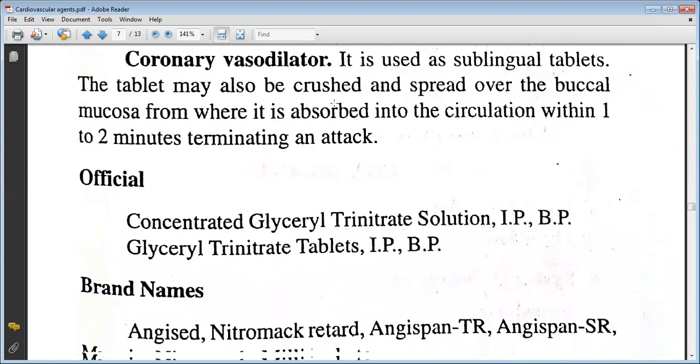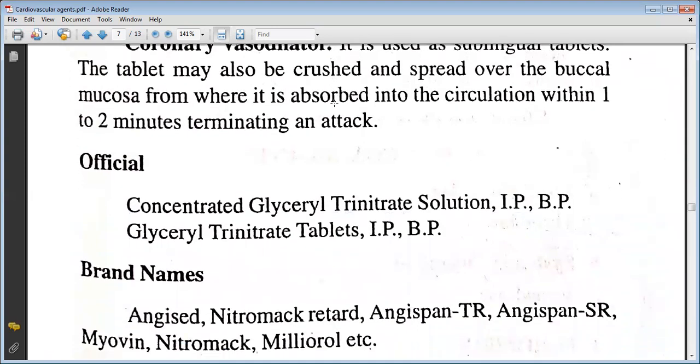The officials are concentrated glyceryl trinitrate solution IP/BP, and glyceryl trinitrate tablets IP/BP. The brand names include NGSAID, Nitromac Retard, Angispan TR, Angispan SR, Myovin, Nitromacol, Miluril.